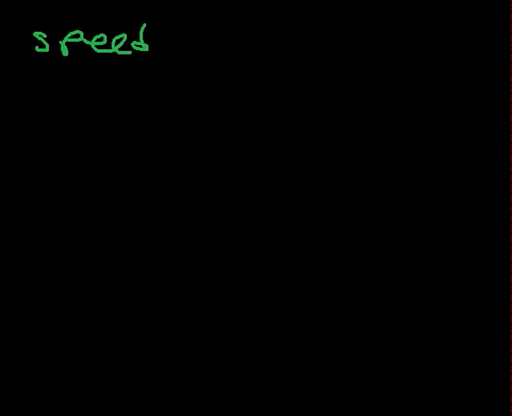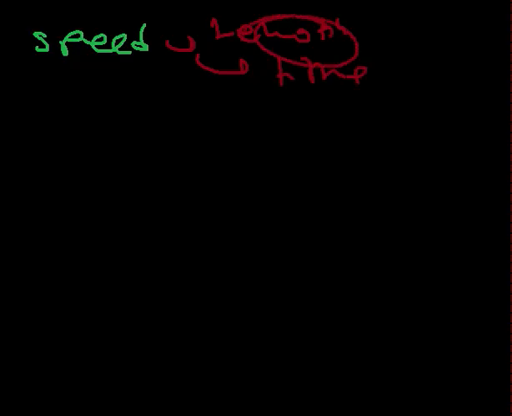So for example, speed consists of the length as well as the time. That can also be said to be the distance as well as the time. And let's say, for example, the force is also part of the derived physical quantities.